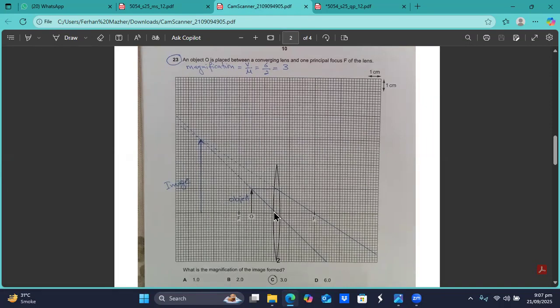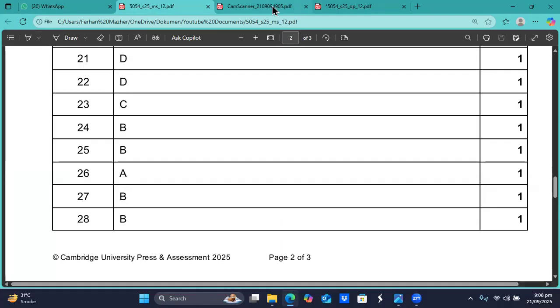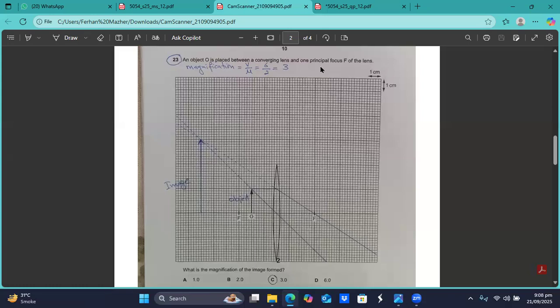Now you can see the distance of the image from the lens is 6 centimeter, and the distance of the object from the lens is only 2 centimeter. So magnification will be V by U equals 6 by 2, that is 3. So the magnification is 3. So I think C is the option, sir. This is question number 23. We think that C is the right option, sir. This is how this is done.